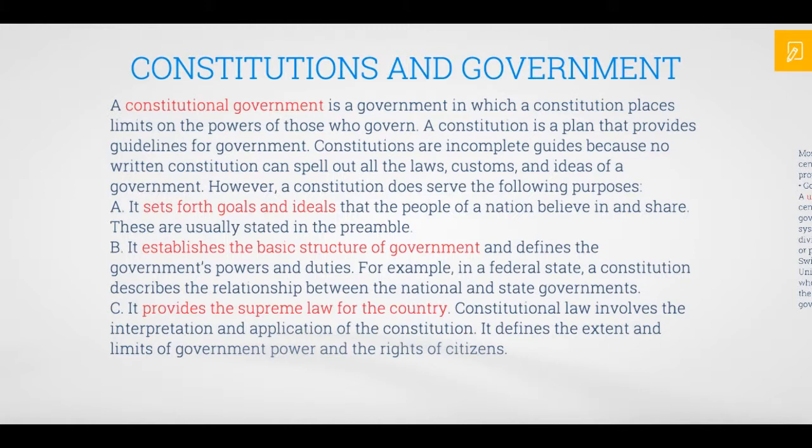A, it sets forth goals and ideals that the people of a nation believe in and share. These are usually stated in the preamble. B, it establishes the basic structure of government and defines the government's powers and duties. For example, in a federal state, a constitution describes the relationship between the national and state governments. C, it provides the supreme law for the country. Constitutional law involves the interpretation and application of the Constitution. It defines the extent and limits of government power and the rights of citizens.